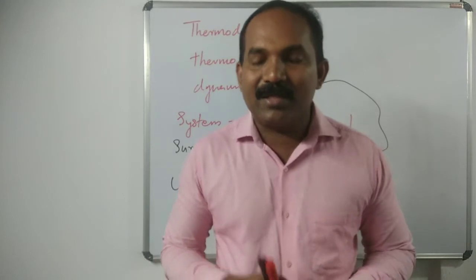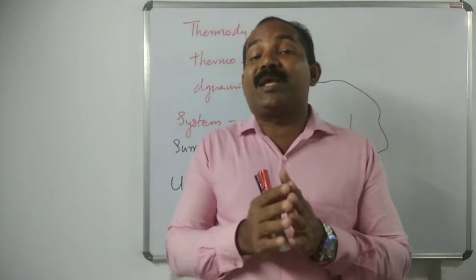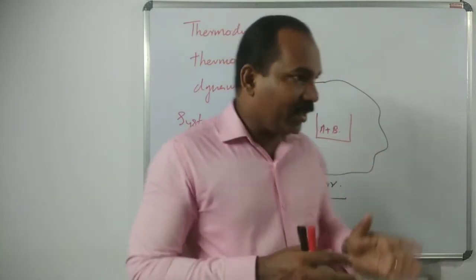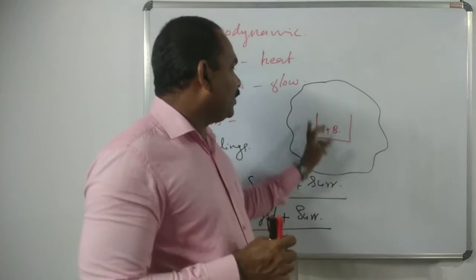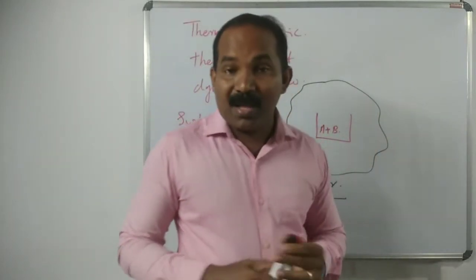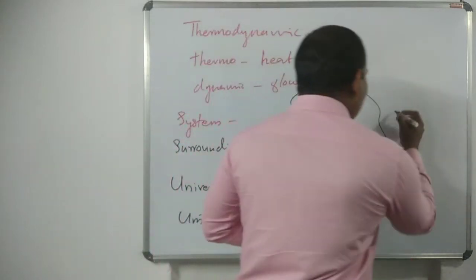The system and the surroundings are separated by a wall. Here the wall of the beaker separates the system and the surroundings, and that is called the boundary.